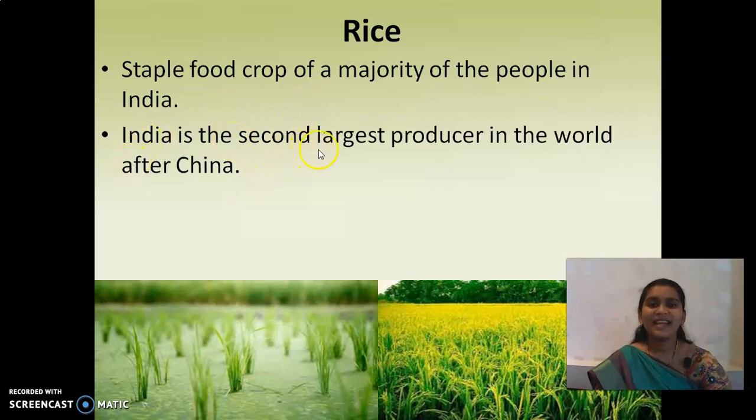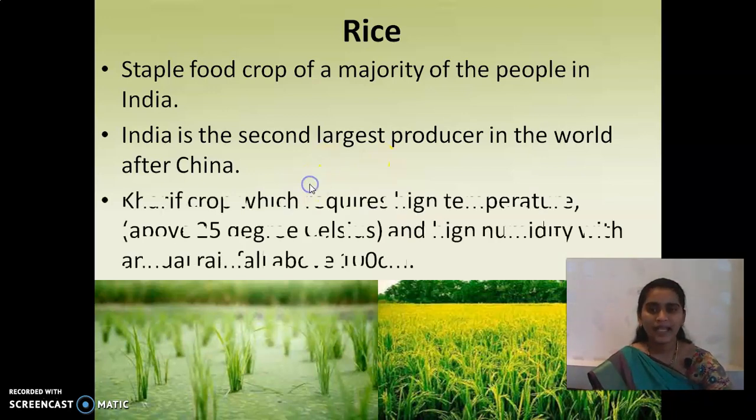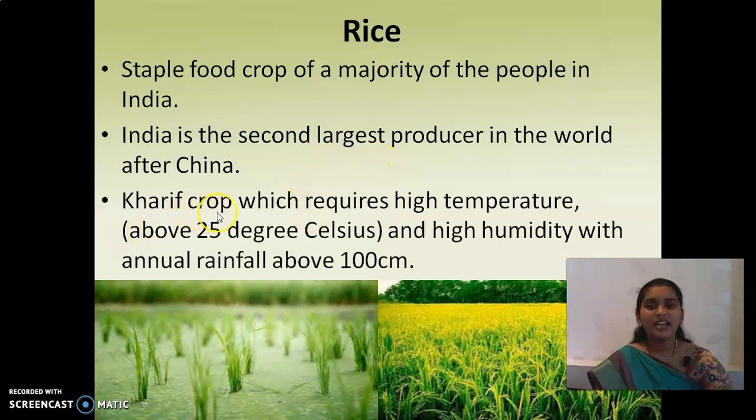India is the second largest producer in the world after China. So as we have discussed in the last session also, India is the second largest country to produce rice. The first one it is, yes, China. And the next, that is a Kharif crop which requires high temperature, that is above 25 degrees Celsius, and high humidity with annual rainfall above 100 centimeters.